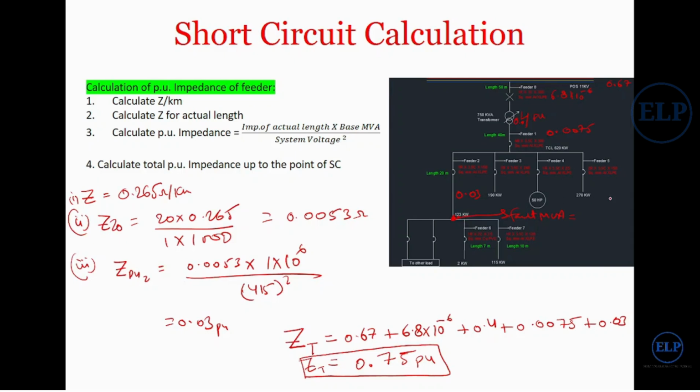Now after calculating this short circuit current, I have to check whether this cable can handle this much current or not.